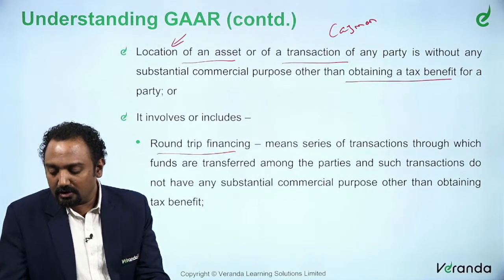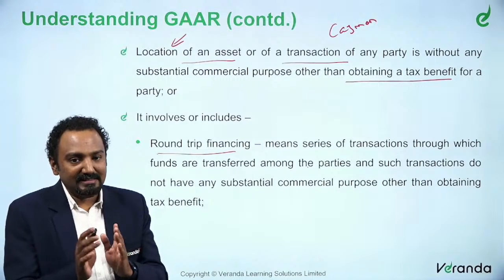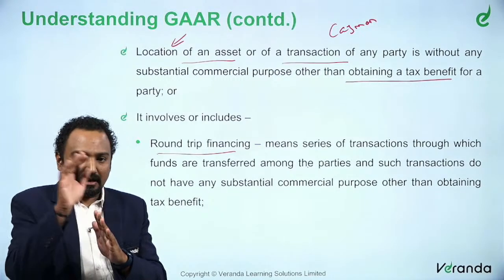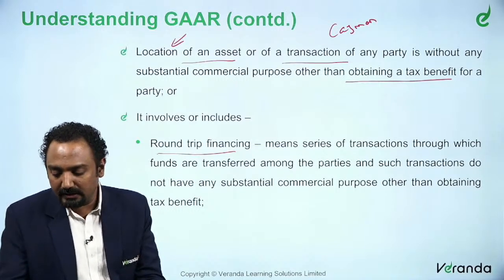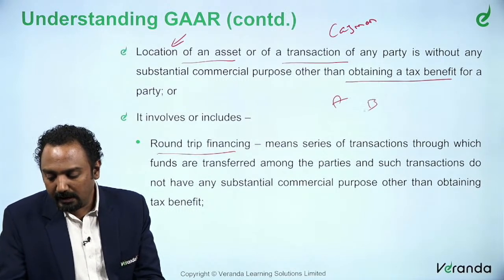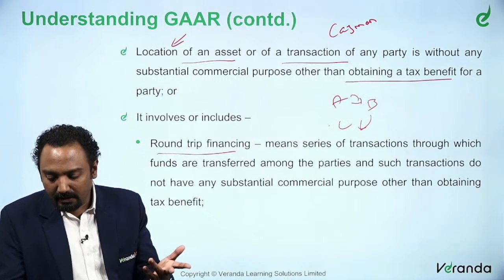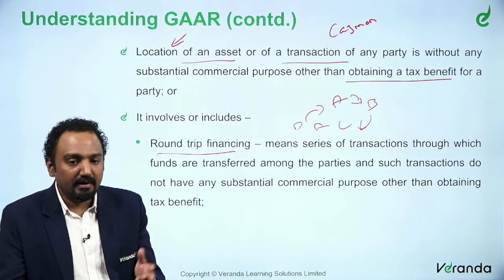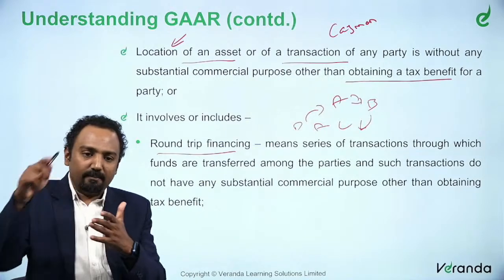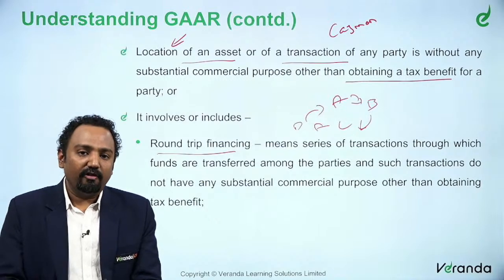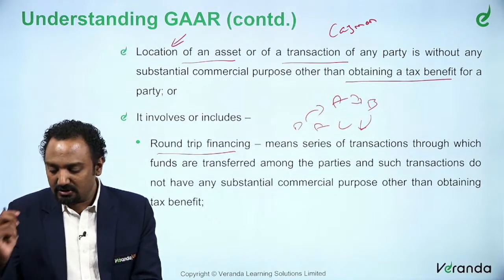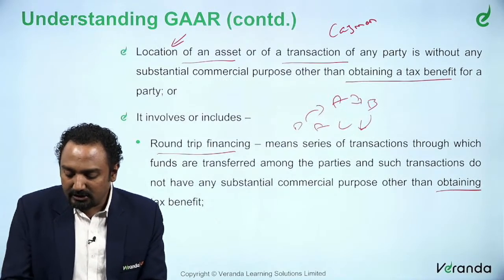As of now, with round trip financing, we'll just understand it as the word says: it's round trip, right? So let's say there are entities A, B, C. A gives it to B, B gives it to C, C may give it to D, and finally at some point in time it may come back to A. So there is some kind of transaction related to finance, where the intention of the transaction is only for obtaining a tax benefit.